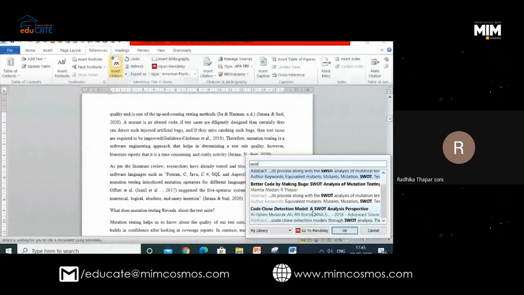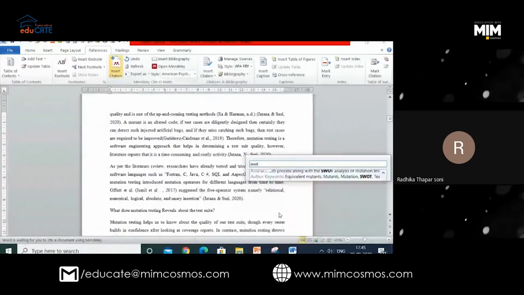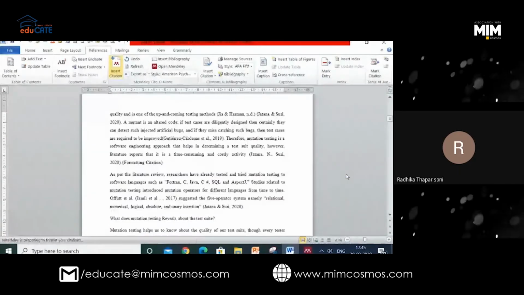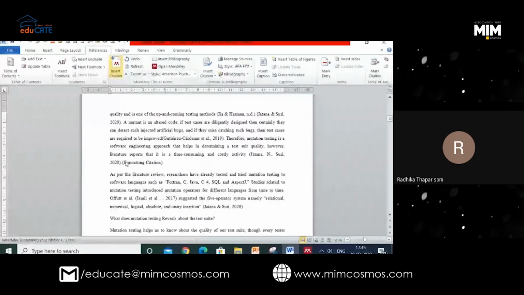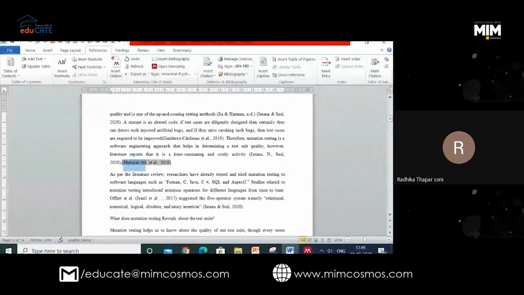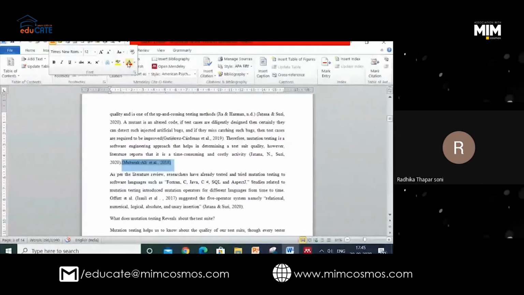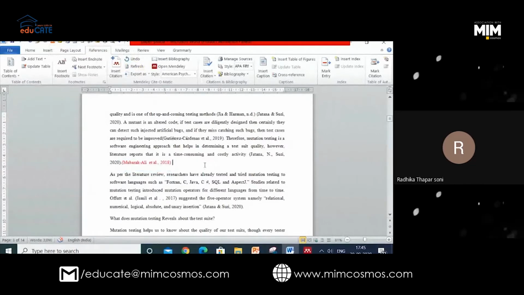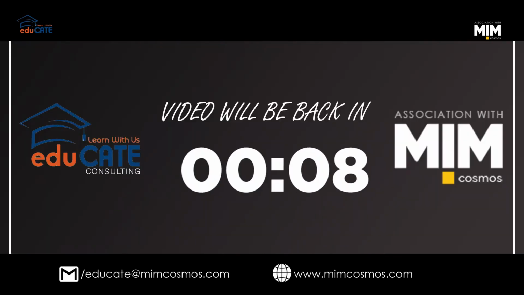Can everybody see this window? Can you see the name of the paper which I have just added? I will click here and do OK. And you see, it has come: Mubarak Ali 2018. I am deliberately changing the color to red so that you can see the citation.